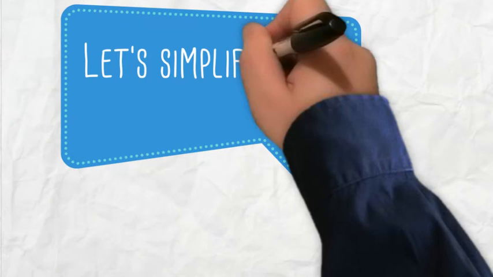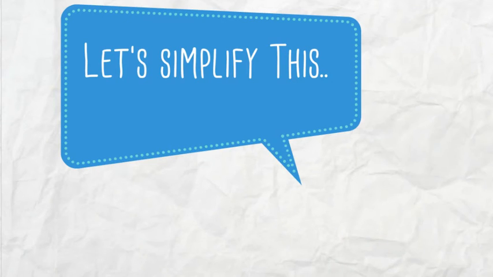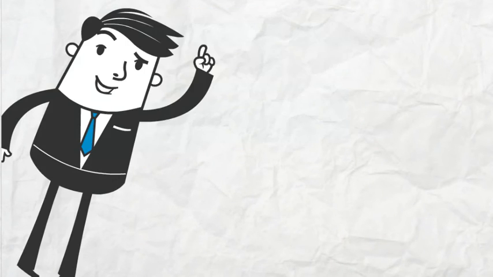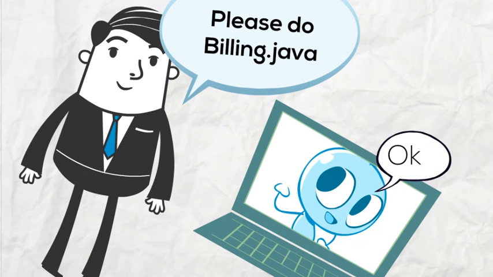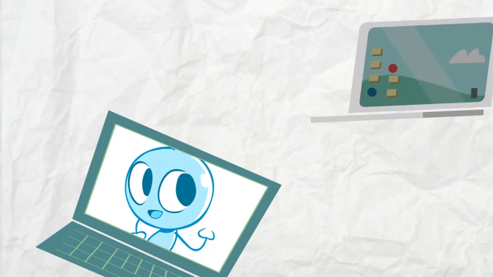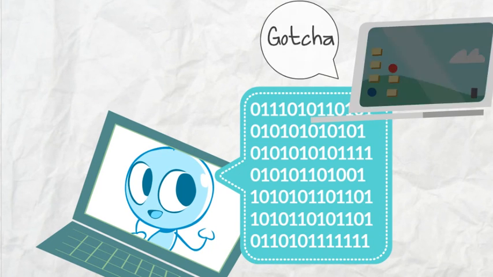Let's simplify this. You will simply tell the machine what to do using the Java language, which it will translate into machine-understandable bytecode, and tell the machines what to do and perform the desired action.